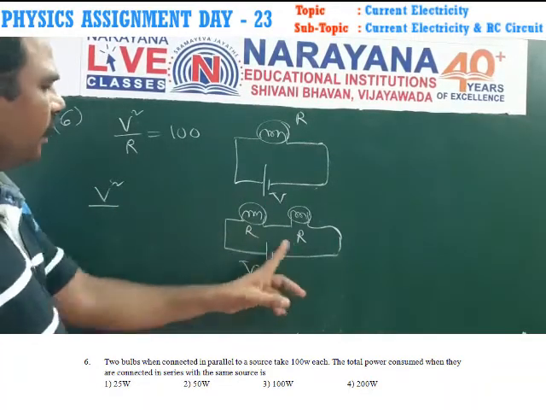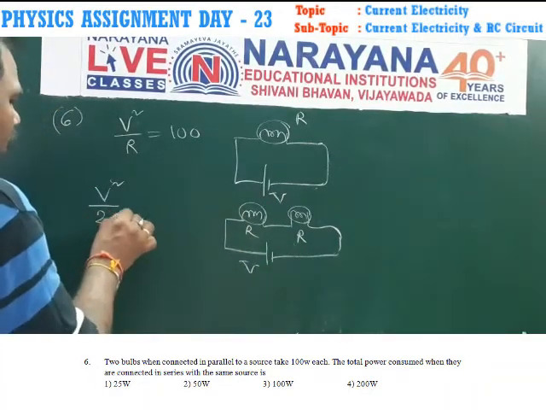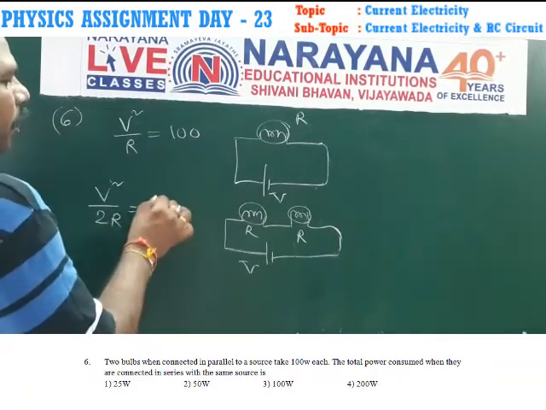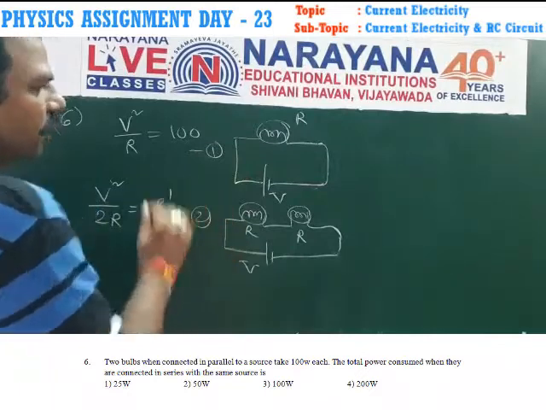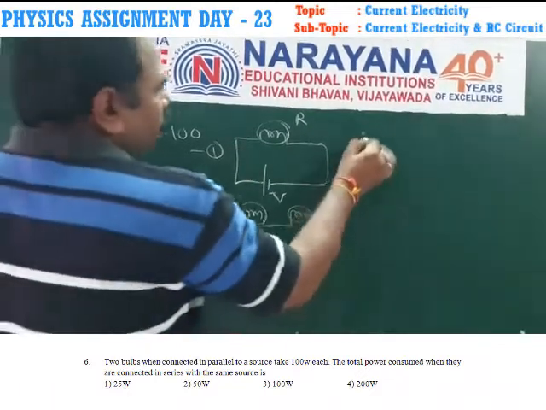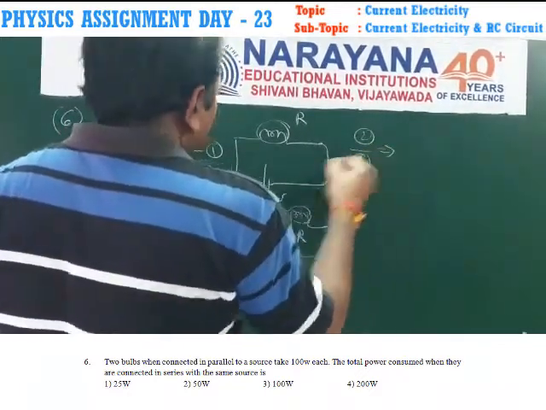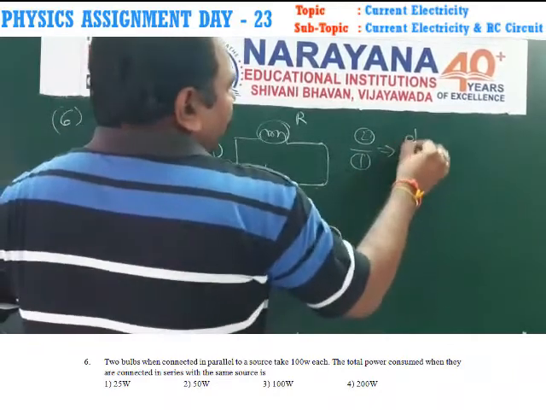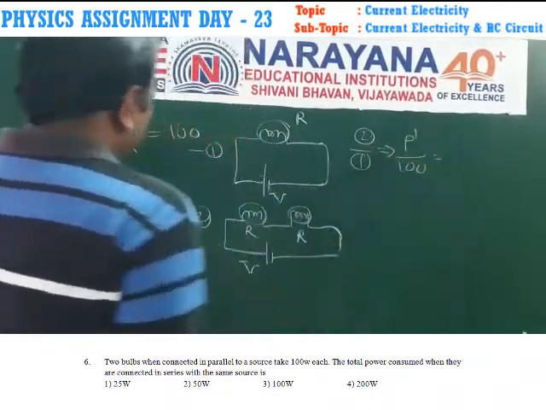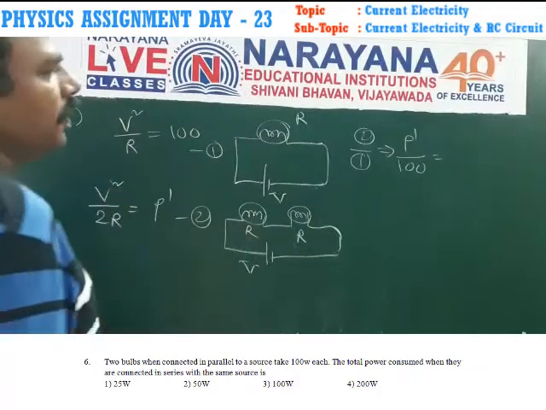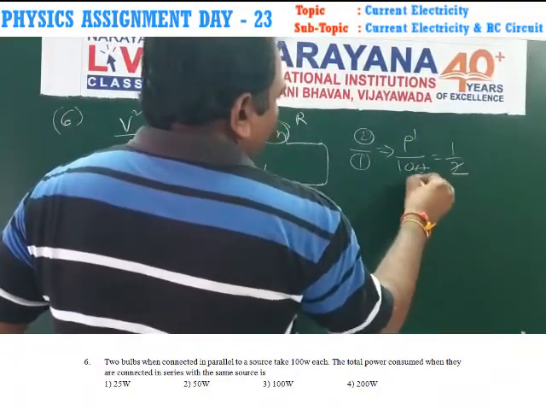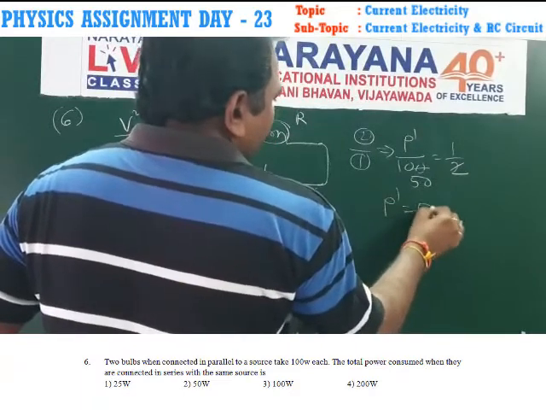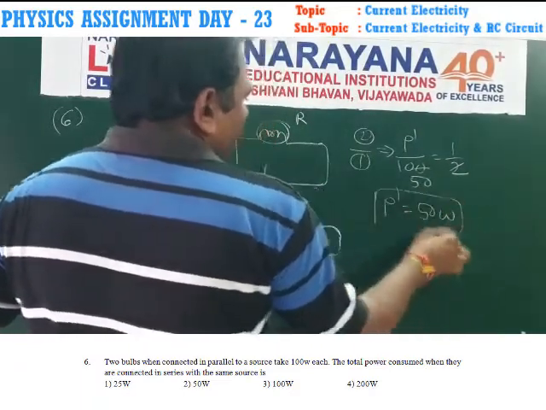So both are in series, R plus R, totally 2R. P dash is the new power. So this is equation 1, and this is equation 2. By dividing the second equation by the first equation, we get P dash by 100 is equal to V square by 2R over V square by R. So 1 by 2, so P dash is equal to 50 watts power.